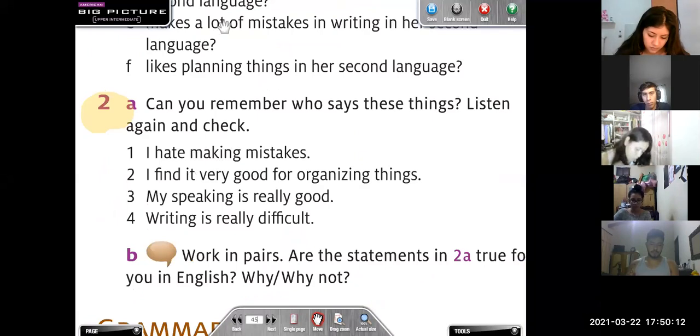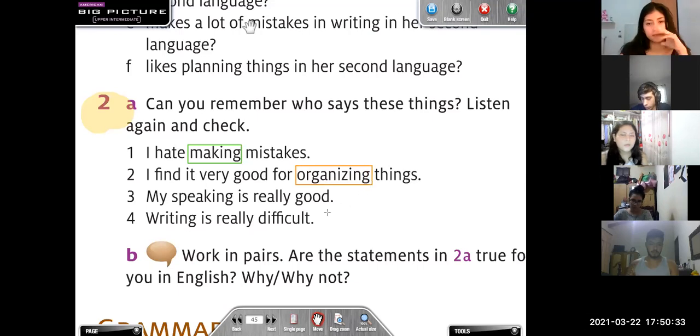For example, in the first sentence, what is the rule that we are following in this situation? ¿Cuál de las reglas que mencionamos podría ser? What do you think? Gerund after a verb. Yes, gerund after certain verbs, right? For example, hate is one of the verbs that can be followed with the ing form.